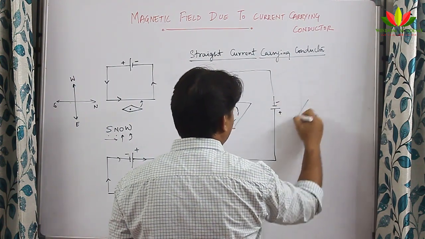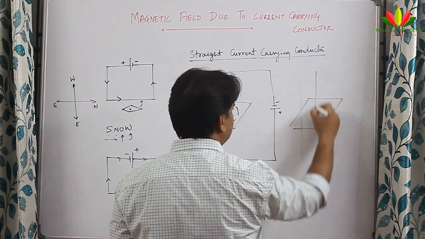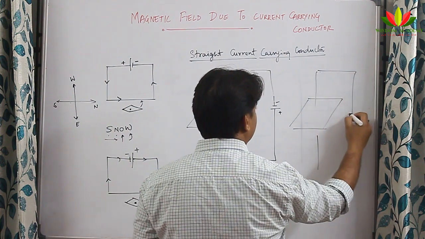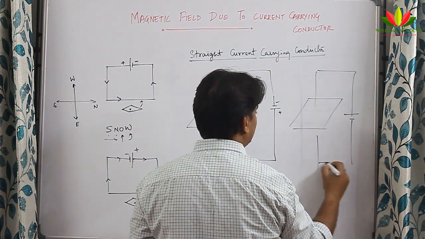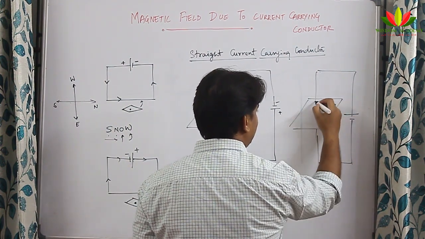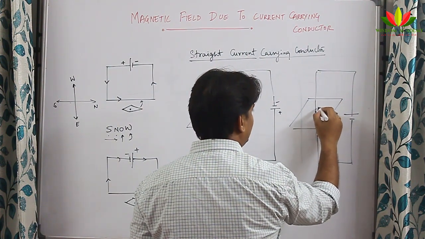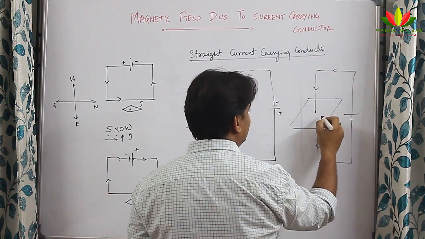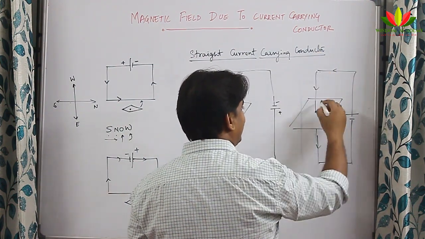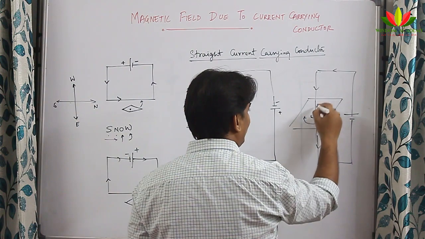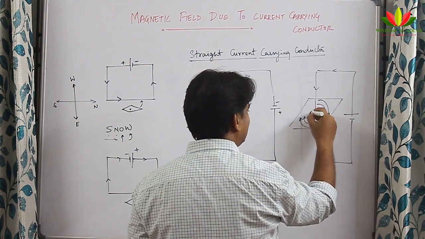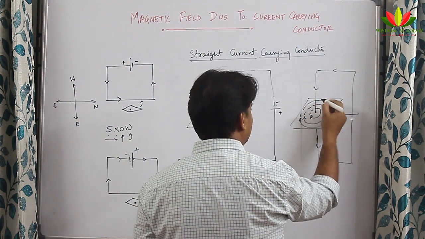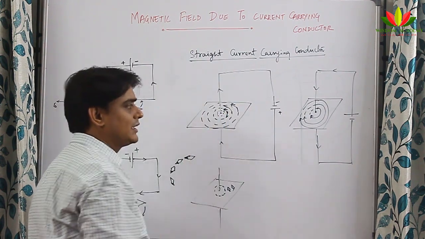I will draw it once again for you. Suppose this is the diagram, and I have changed the direction of the cell. When I keep the iron filings or the compass, I found that when the current is moving like this, top to bottom, the direction of the magnetic field is clockwise, and in the earlier case I got anti-clockwise.